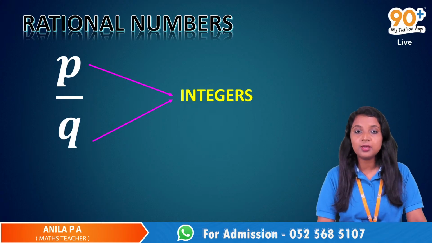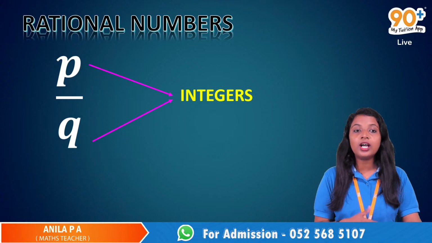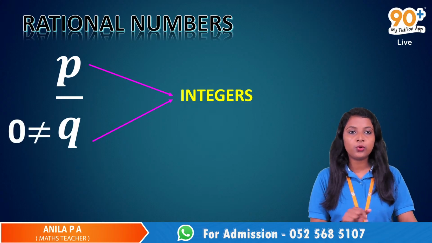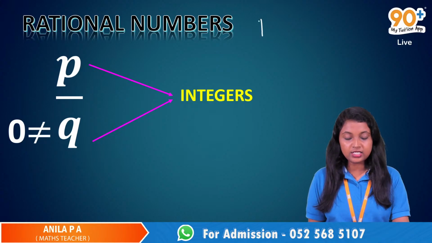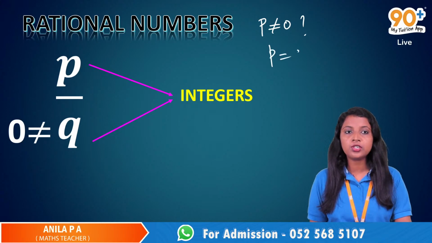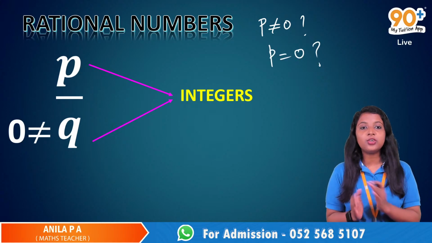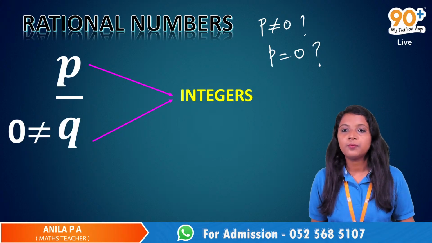So what are rational numbers? Any numbers of the form p by q, where p and q are integers and q is not equal to 0. So can p be equal to 0? Our condition is q not equal to 0. Rishikesh?